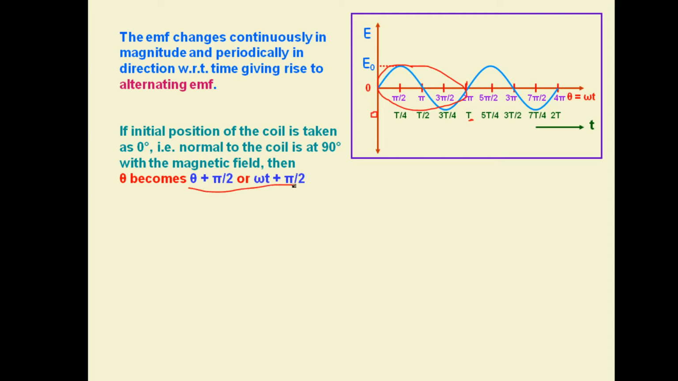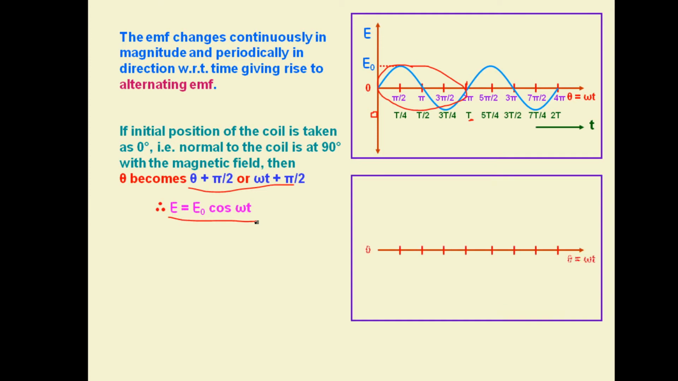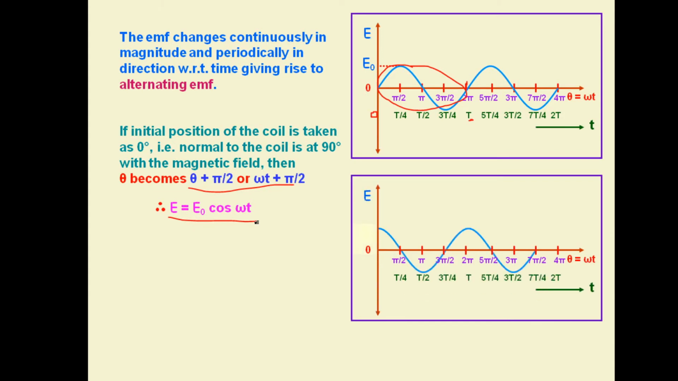So sine 90 plus theta, or sine 90 plus omega t, becomes cos omega t, and this can be expressed in the way E is equal to E naught cos omega t also. For that, the sinusoidal form will be in the form of a cos curve, already studied in 11th class. This is the cos waveform.